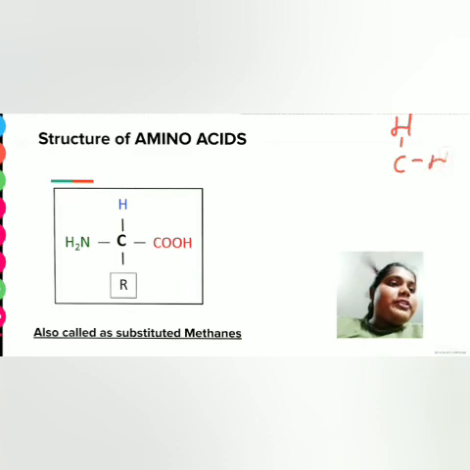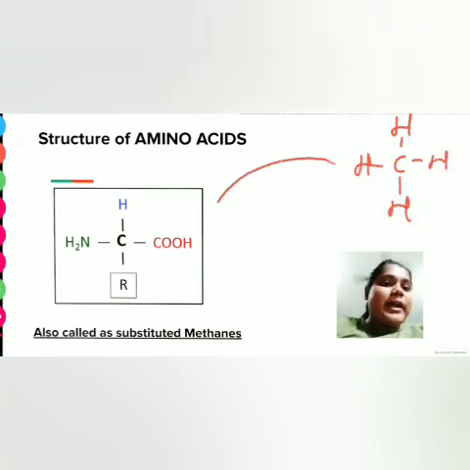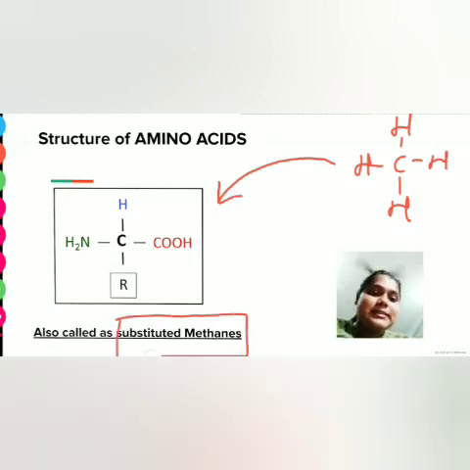Carbon bonded with 4 hydrogen atoms. Is this structure similar to this amino acid structure? Yes, that's why it is also called substituted methanes.